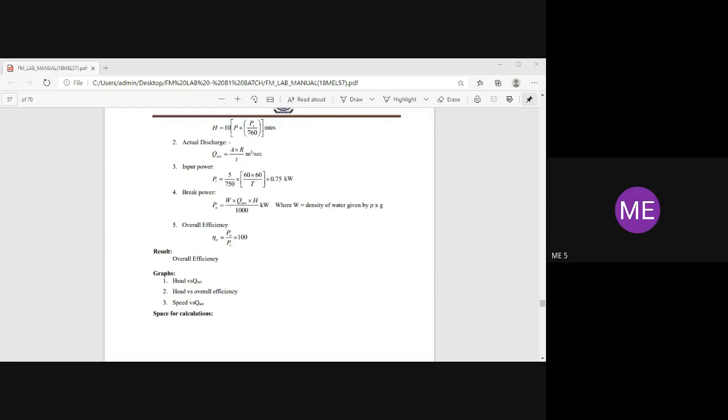The group experiment carries more marks compared to the individual experiment. So minimum you have to take 3 readings, because we are having 3 graphs here.